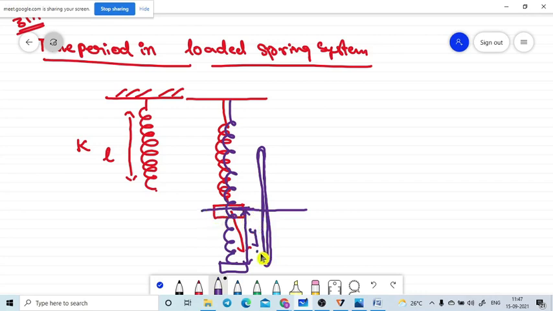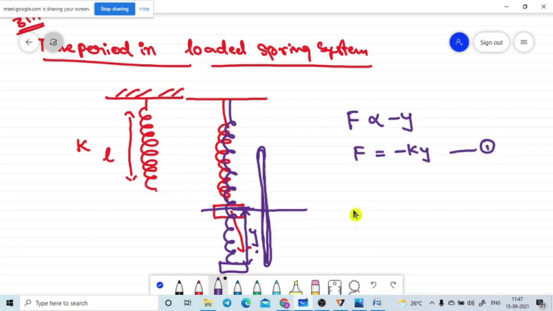Then according to Hooke's law, the restoring force generated in the spring, F, is directly proportional to the displacement of the spring from its mean position, minus y. Removing the proportionality constant, F is equal to minus ky, where k is the spring constant of the system. So F is equal to minus ky. Let me take this as equation number 1.